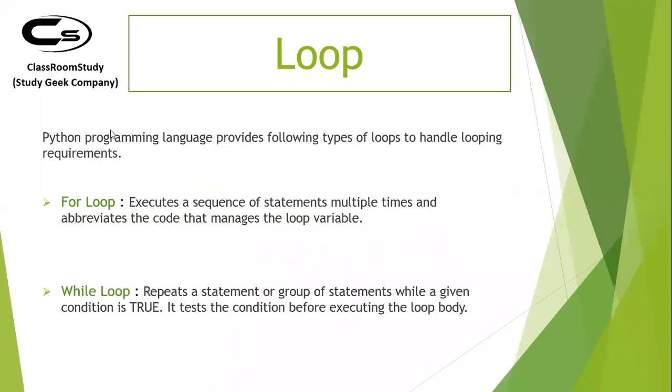Now there are two loops in Python. One is the for loop, another one is the while loop. In Python, the for loop is a little different from the C++ for loop. It is based on a sequence. It executes a sequence of statements multiple times and abbreviates the code that manages the loop variable.